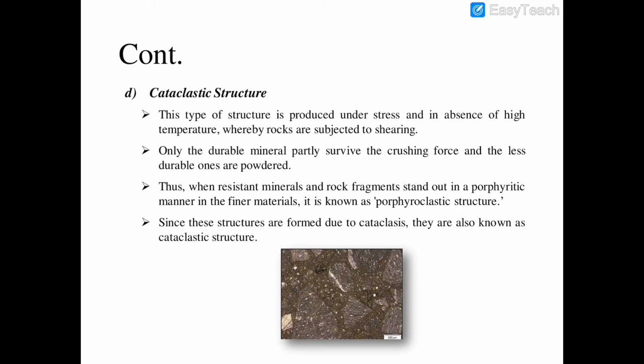The resistant minerals and rock fragments which survived this crushing force stand out in a porphyritic manner in the finer material. We know what is porphyritic structure, that we have discussed in case of igneous rocks. So this type of structure is called porphyroclastic structure. Since these structures are formed due to cataclasis, cataclasis means due to the crushing of the rock, they are also known as cataclastic structure.